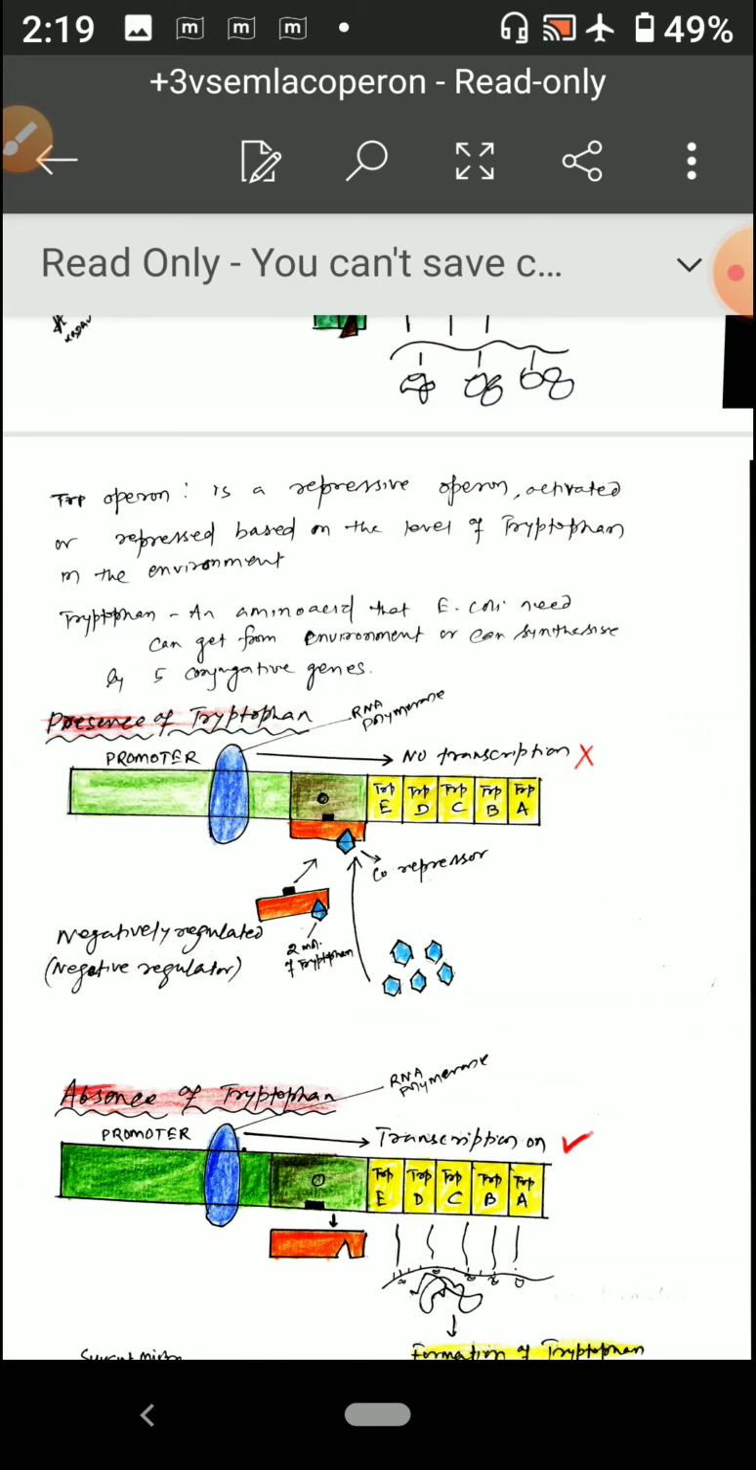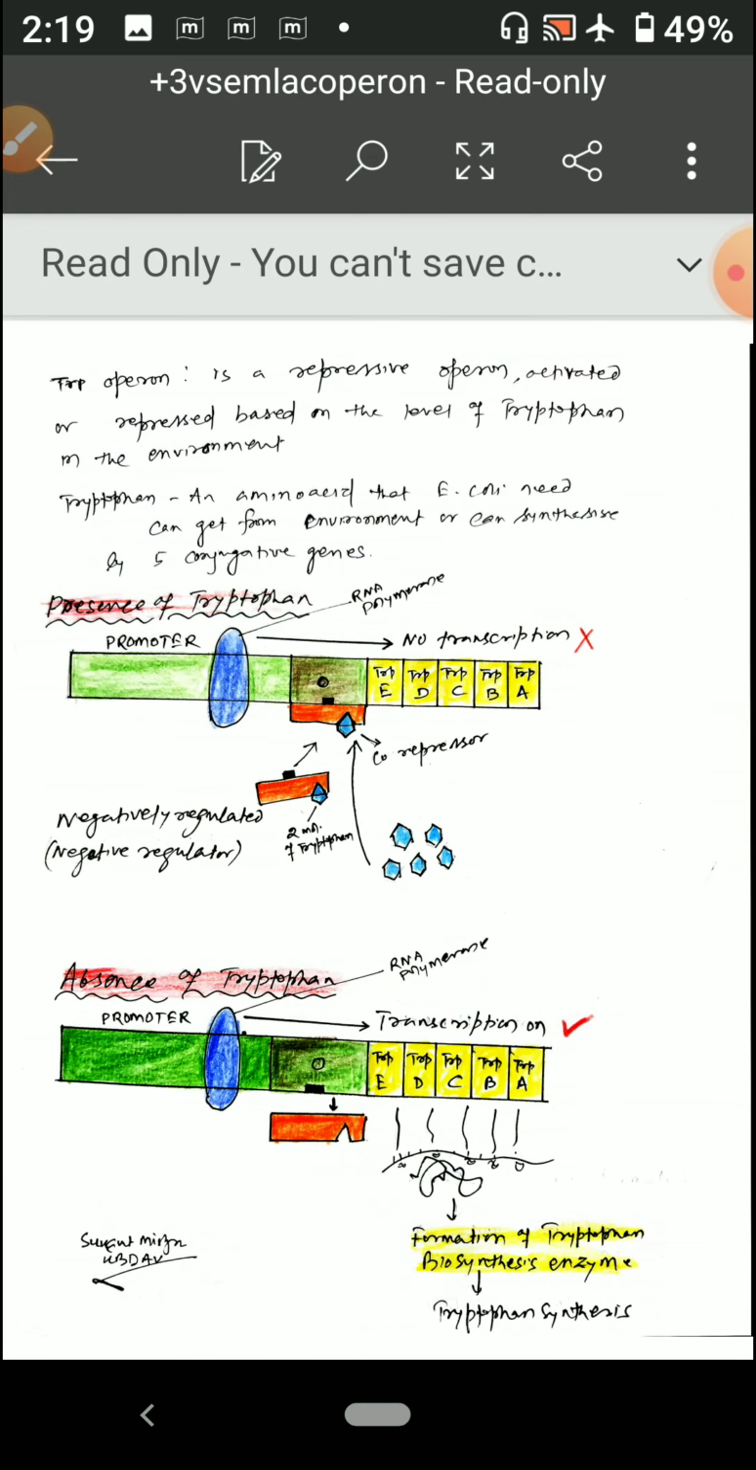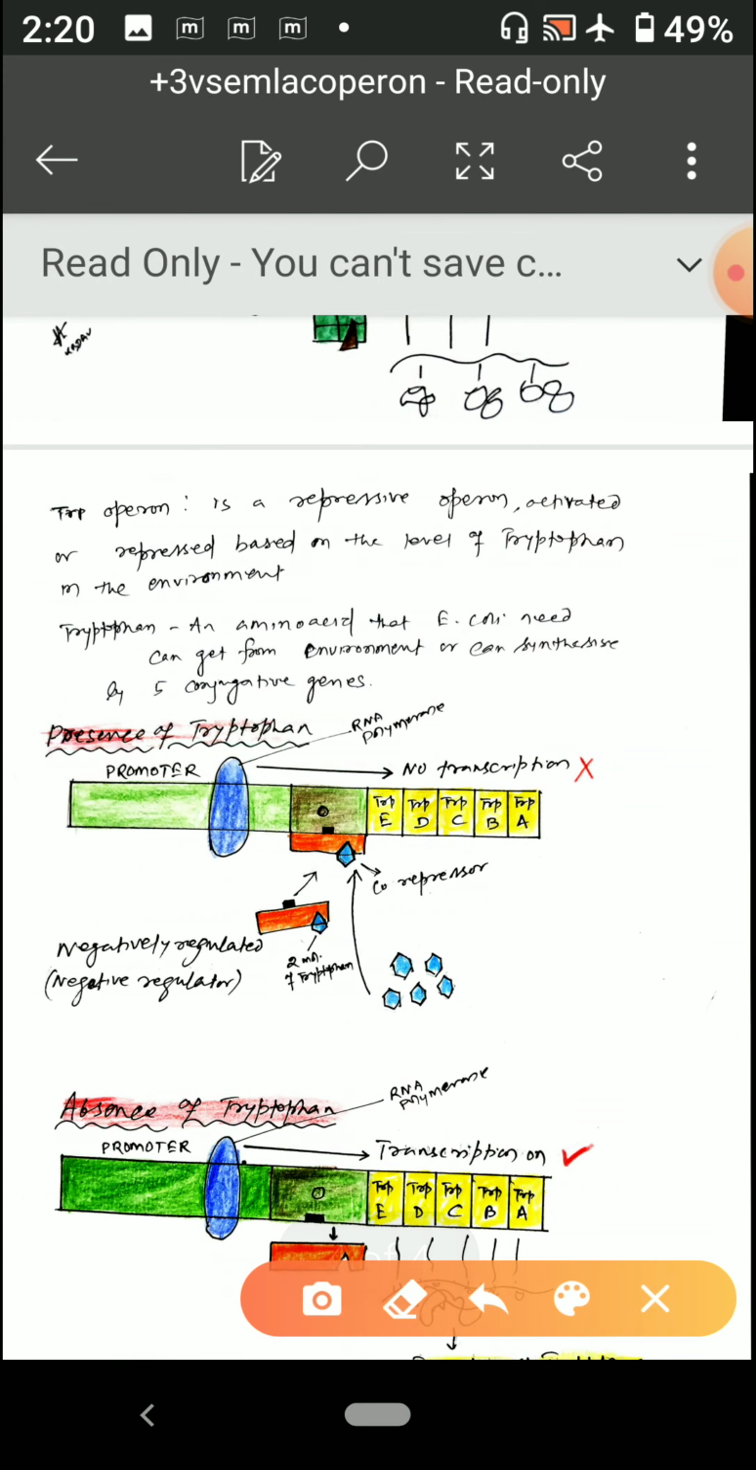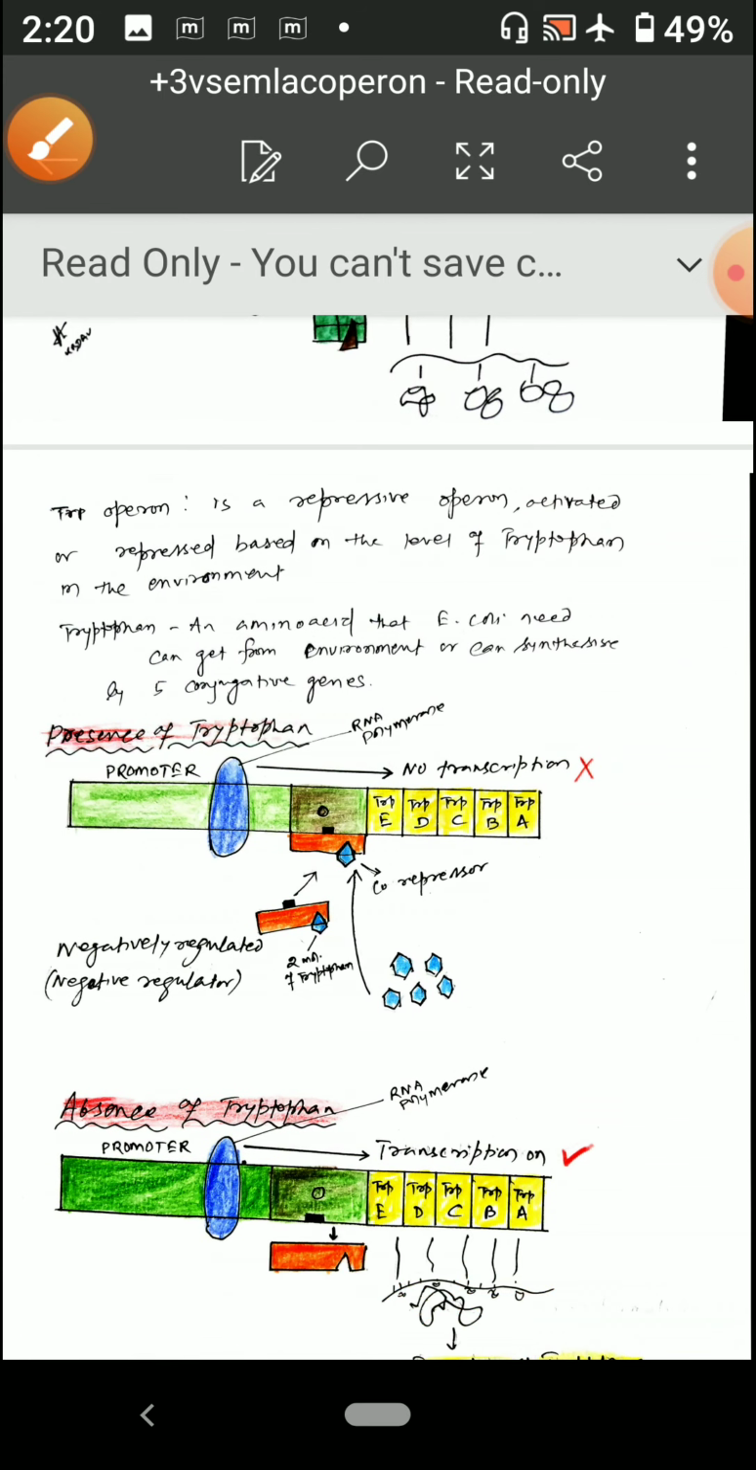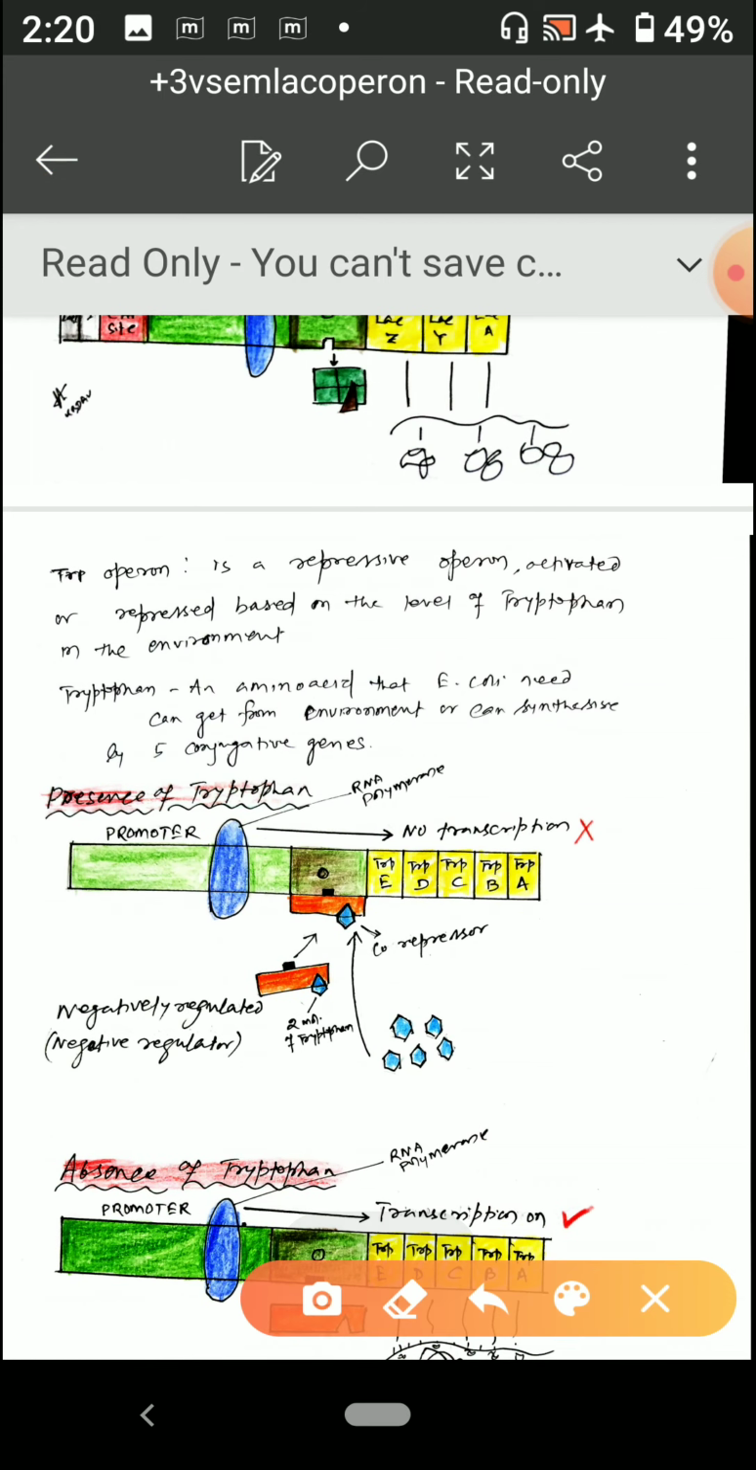This mechanism helps in the formation of tryptophan biosynthesis enzymes. It has structural genes like TRP A, B, C, D, E, and there is an operator and a promoter, and this is the RNA polymerase, we know. Tryptophan is an amino acid.